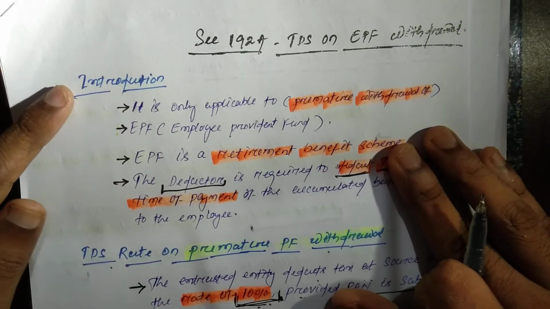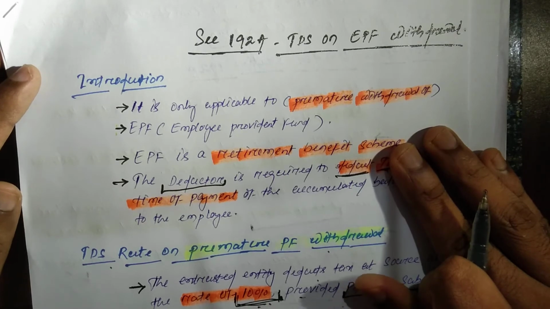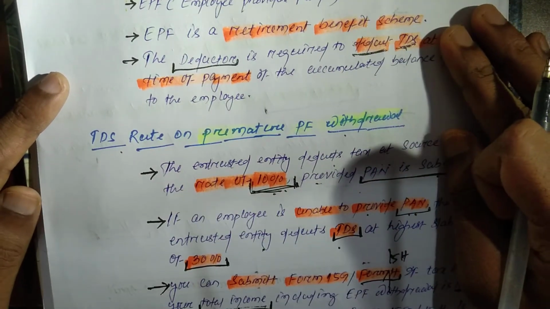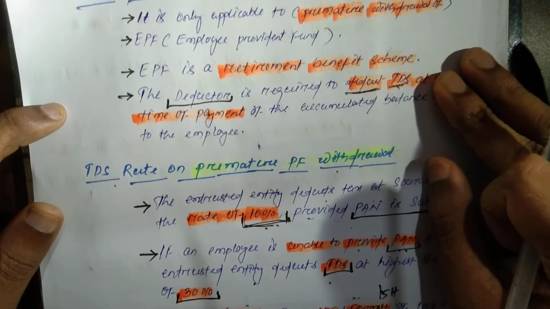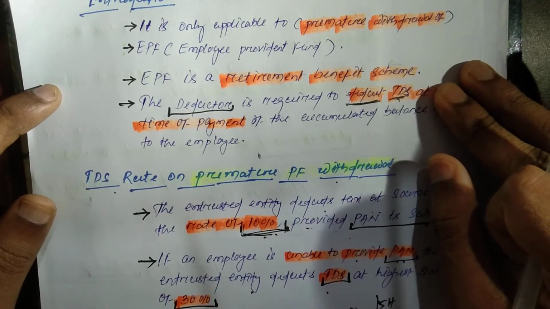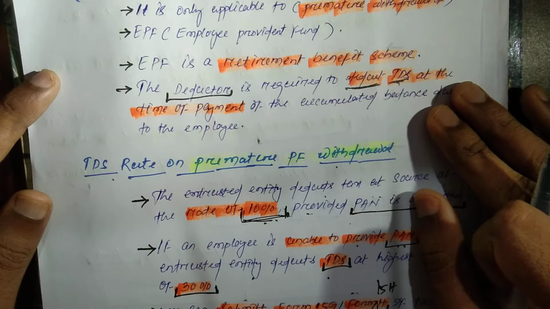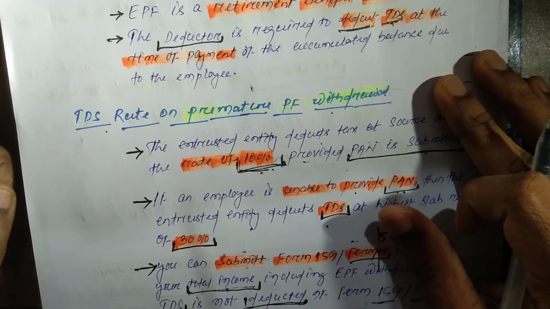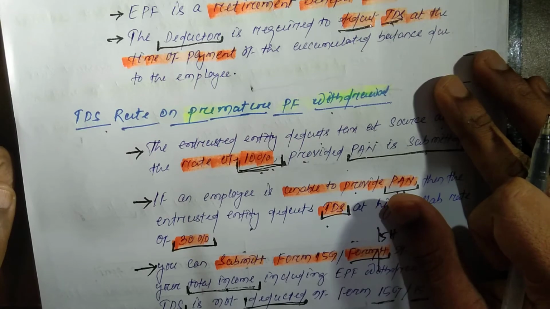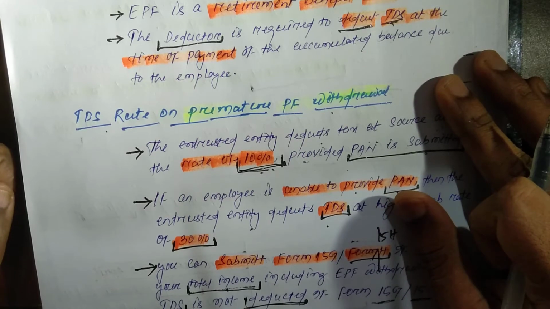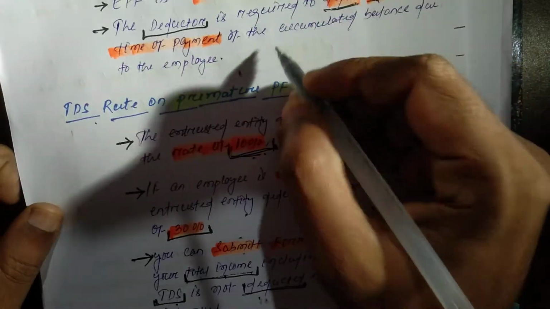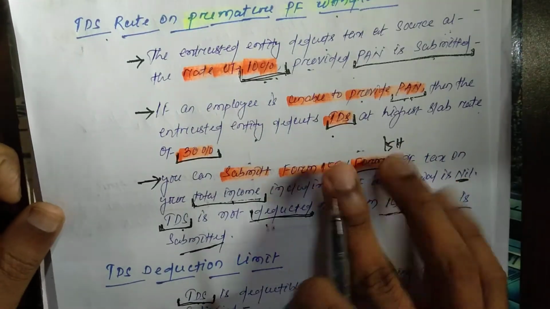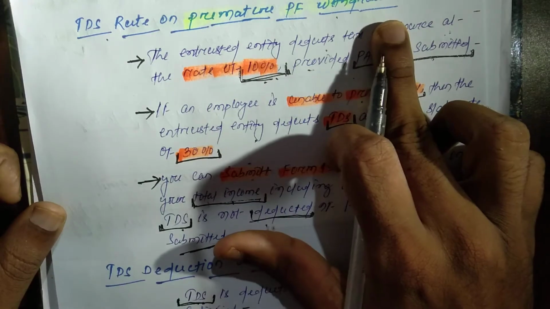Section 192A, that is TDS on EPF withdrawal. First, introduction: it is only applicable to premature withdrawal of EPF. EPF is a retirement benefit scheme, and the tax deductor is required to deduct tax at the time of payment of the accumulated balance due to the employee. And what is the tax rate on premature PF withdrawal?